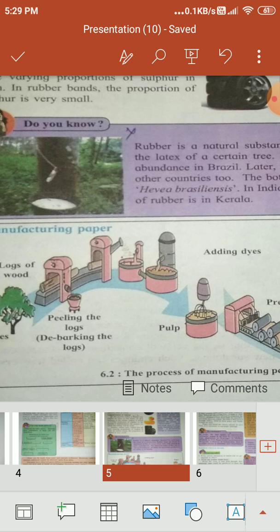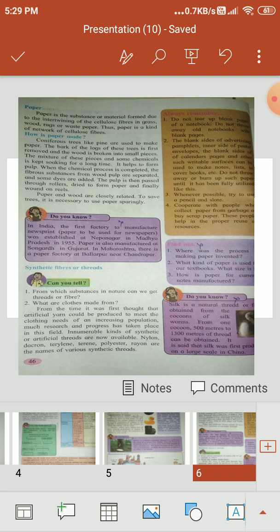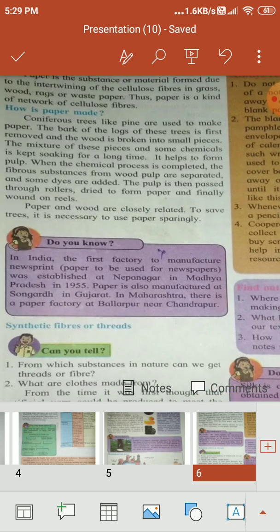Now move on to the next, how the papers are made. In the next picture, you have seen how paper is made. It is formed by the intertwining of the cellulose fiber in grass, wood, rags or waste paper. Thus, paper is a kind of network of cellulose fiber. The cells present in every substance, it is a cellular fiber. The cellulose fibers get intertwined during the process of formation of paper, and this network is called paper.